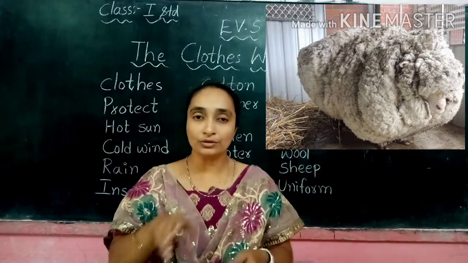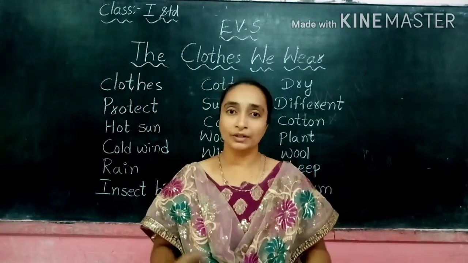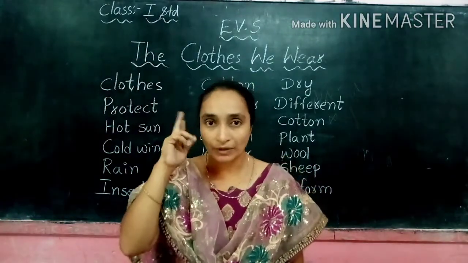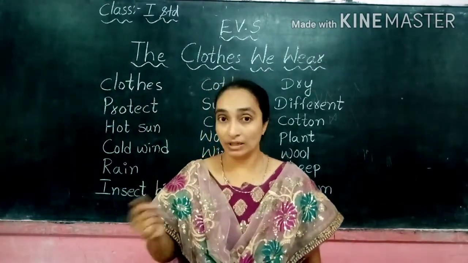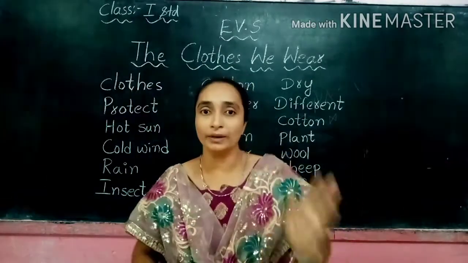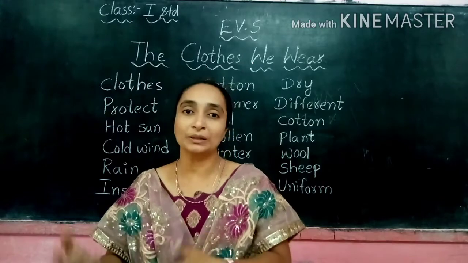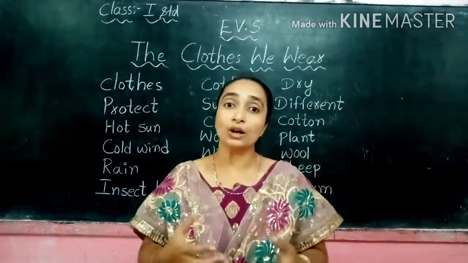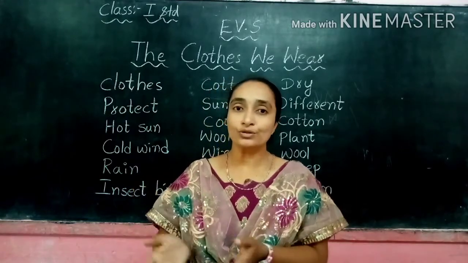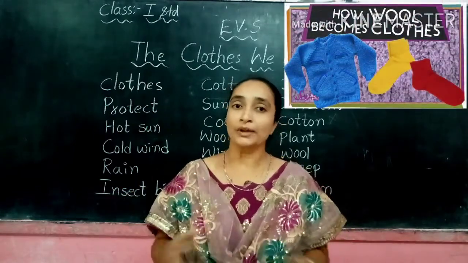So they use machines to remove the fur. Every 6, 7 or 8 months they give a gap, and after that they give the haircut. Just as boys go to a barber shop for a haircut, the sheep also get a haircut. All the fur is removed by machines, cleaned, and processed in machines to make the wool thread. With that wool they weave sweaters, monkey caps, mufflers, shawls, everything.